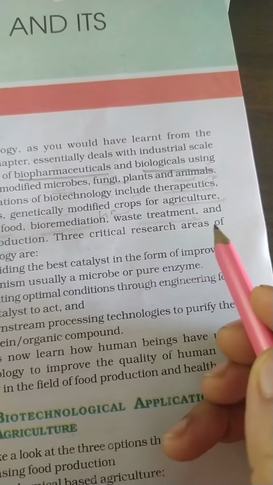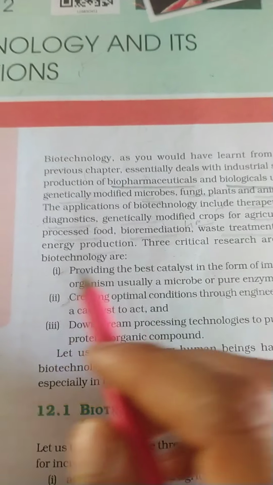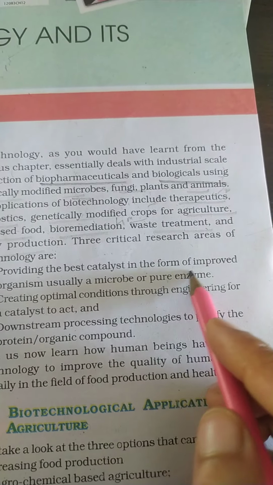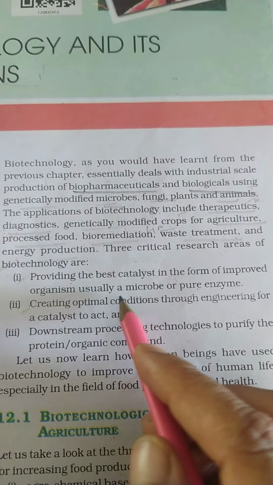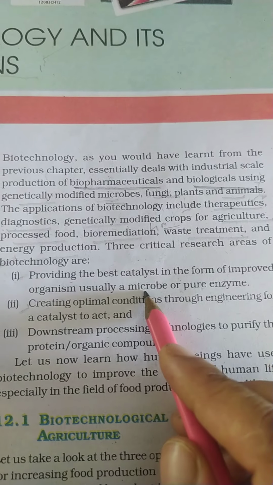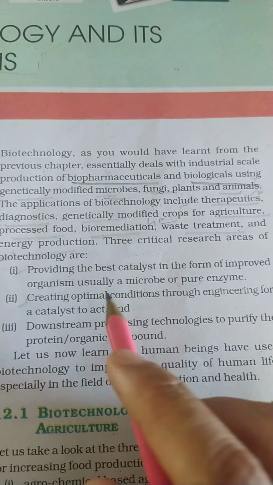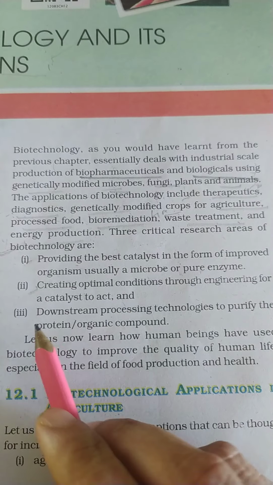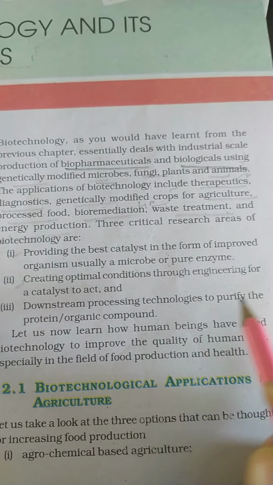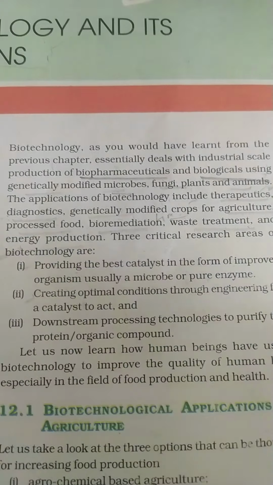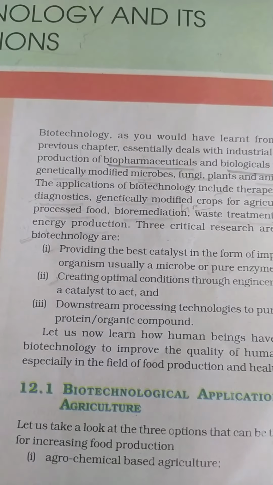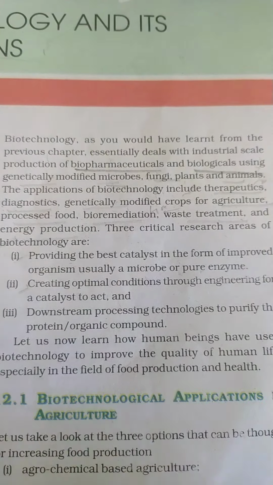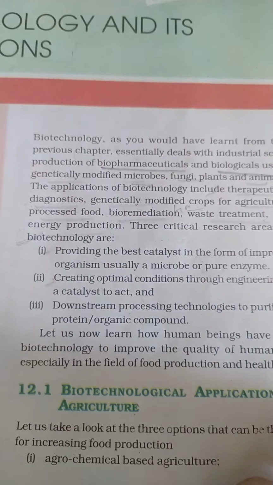Though there are three critical research areas still in this biotechnology. The first is providing the best catalyst in the form of an improved organism, usually a microbe or a pure enzyme. The second is you create optimal conditions through engineering for the catalyst to act. And the third is downstream processing technology, through which you purify any protein or organic compound which you have derived, and then it is packed and delivered to the market.